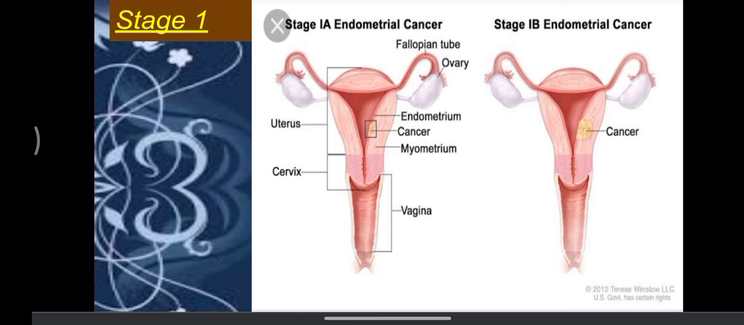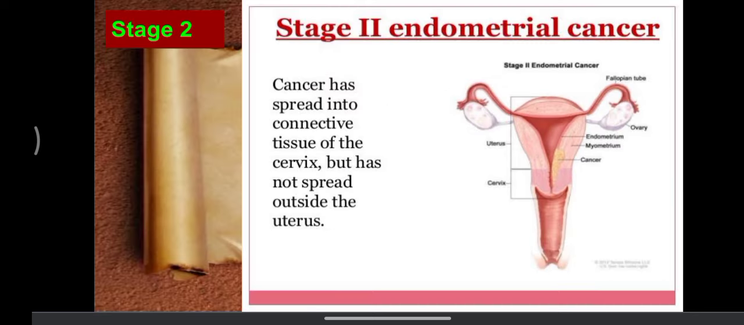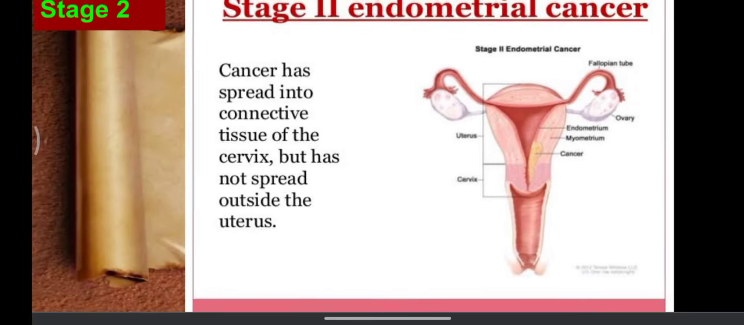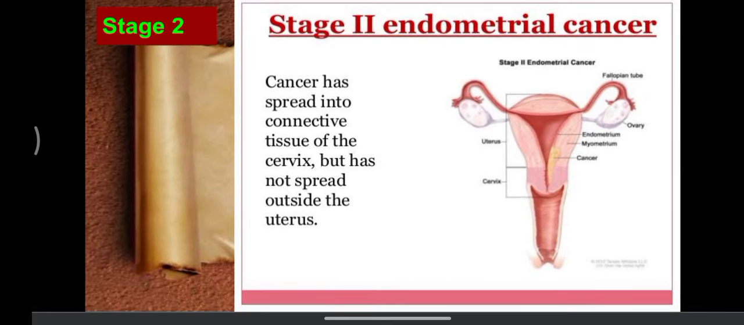Now we'll see stage 2. So in stage 2, endometrial cancer has spread into the connective tissue of the cervix but has not spread outside the uterus. So it is not spreading outside of the uterus. It is limited to the cervix, not other areas, right? Then it is limited to the cervix, cervical os.